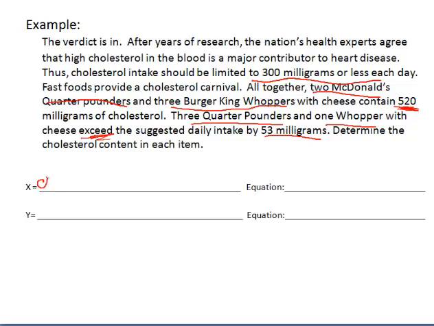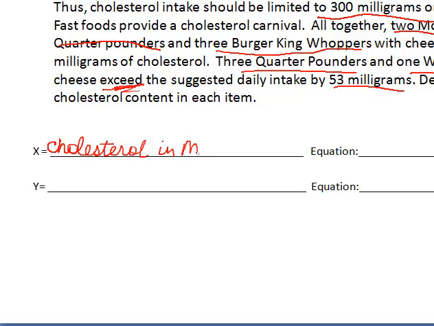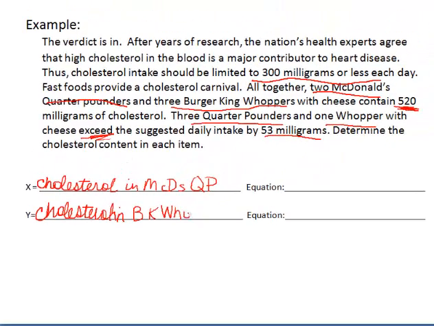So we're going to write down that it is the cholesterol. X is going to be the cholesterol in a McDonald's, so I'm just going to put Mickey D's Quarter Pounder, just QP. And I'll just leave it like that. And then the Y value, we're going to say that the Y value is the cholesterol in a Burger King Whopper with cheese. So BK Whopper with cheese.